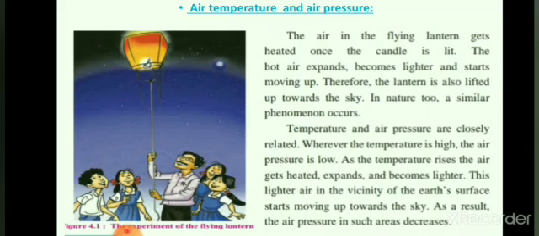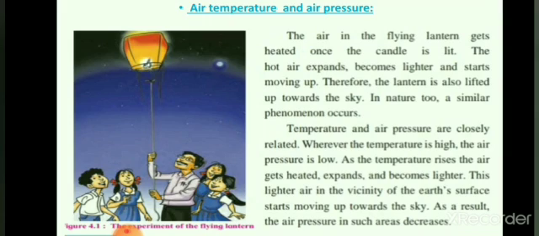Now we have already seen that air is dense at the surface and it becomes thinner with the altitude as we go higher and higher from the surface. Now let us see air temperature and the air pressure. First let us read this paragraph. The air in the flying lantern gets heated once the candle is lit. The hot air expands, becomes lighter and starts moving up. Therefore, the lantern is also lifted up towards the sky.